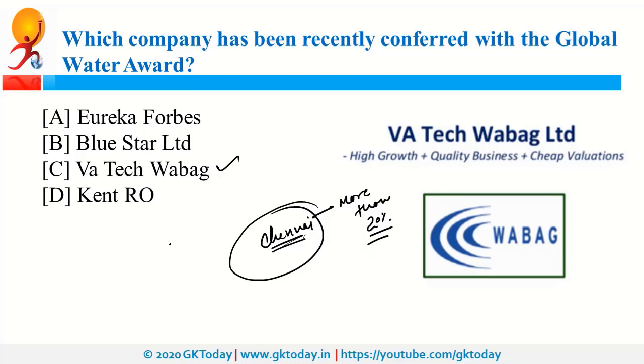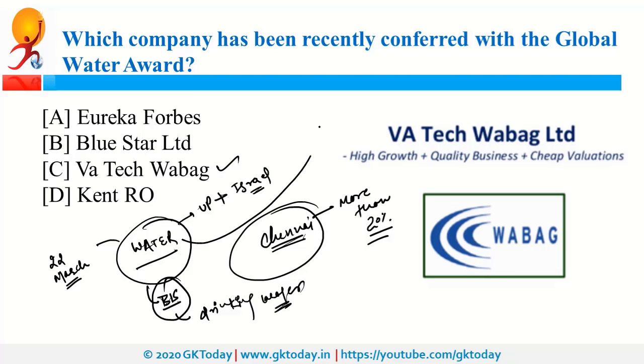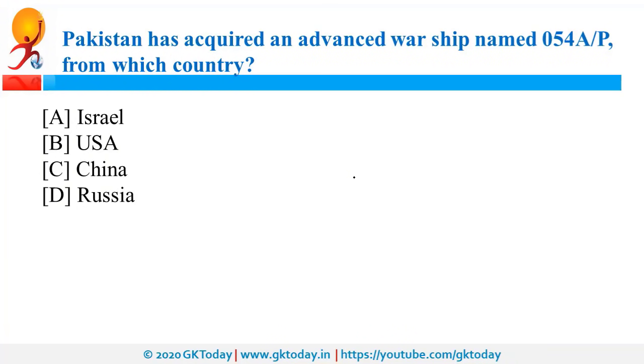Now, if we talk about water, recently Uttar Pradesh government collaborated with Israel to resolve the water crisis in the Bundelkhand region of Uttar Pradesh. Apart from that, every year World Water Day is celebrated on 22nd of March. In addition to that, recently BIS, that is Bureau of Indian Standards, released a draft standard for drinking water. Apart from that, recently CWC, that is Central Water Commission, collaborated with Google for flood forecasting.